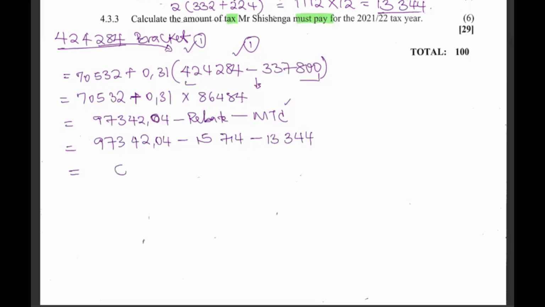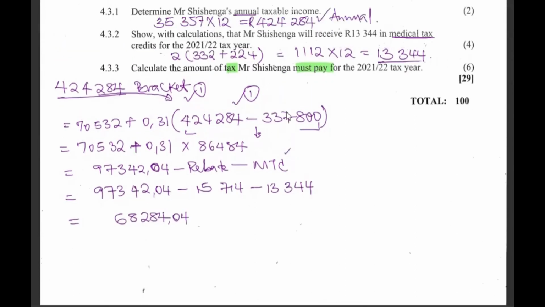So you end up having the answer. Okay. So having done that, now remember they said the amount of tax you pay for the year. We stop here. But had they asked for the monthly, we would go ahead and divide this by 12. But we stop here. All right, we shall look at how the marks were given in a short while.